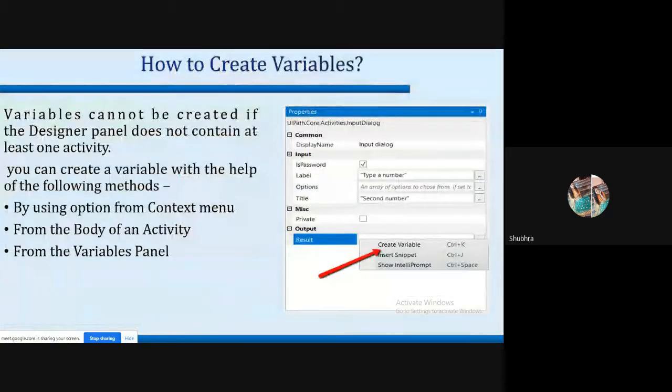And the next thing we have to discuss here is how we can create a variable. A variable is something in which we can store some information or some values. So the question is how we can create a variable inside of our studio. Here I have mentioned 3 points: by using options from the context menu, from the body of an activity, and from the variable panel. Now I'm going to show you how you can create a variable inside of your studio.